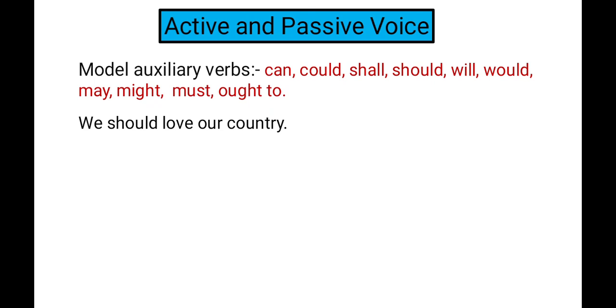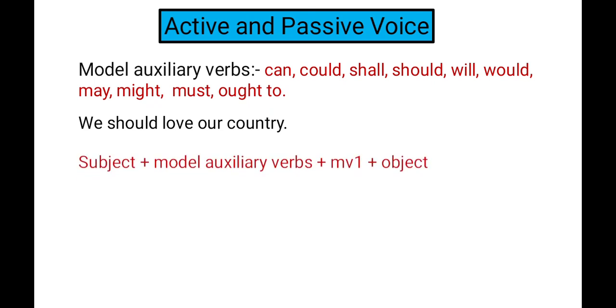That means what will be the structure of an active sentence using these modal auxiliary verbs? See the structure: subject, then modal auxiliary verb, that is can, could, shall, should, will, etc., then main verb in the first form, then object. As you are watching the example, we should love our country.